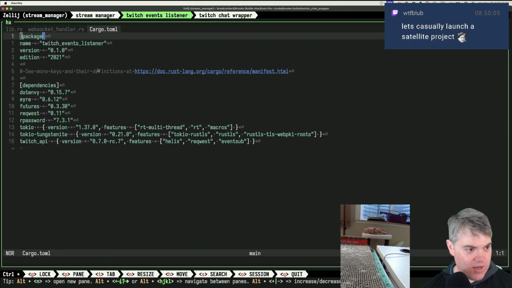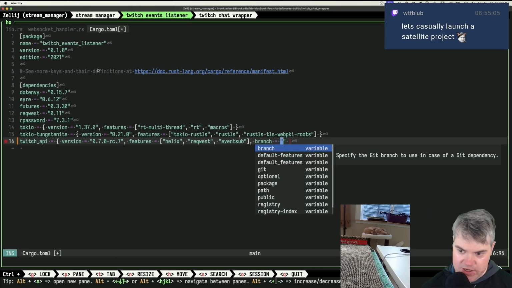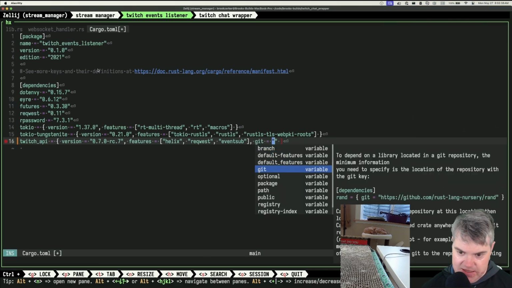Okay, so I'm going to come here, go to Twitch API. All right, so I want to specify the Git branch to use in the case of dependency. Okay, so I think I need to use, let's see, version.